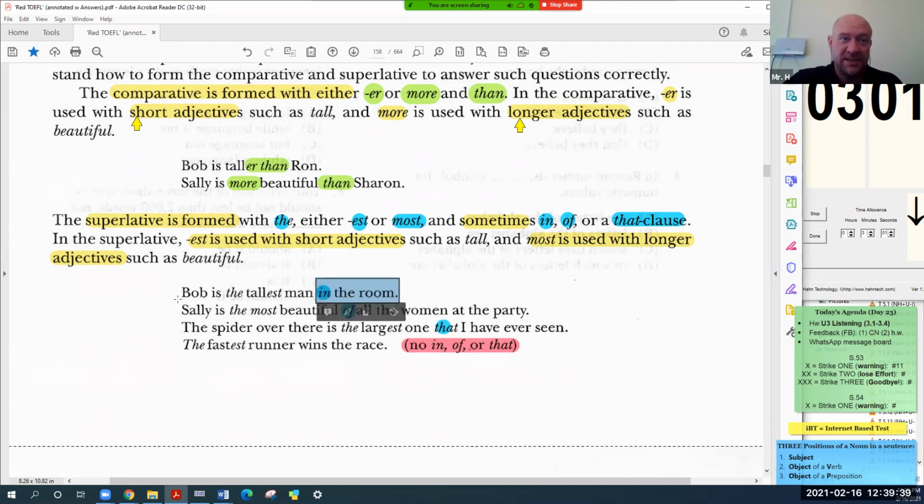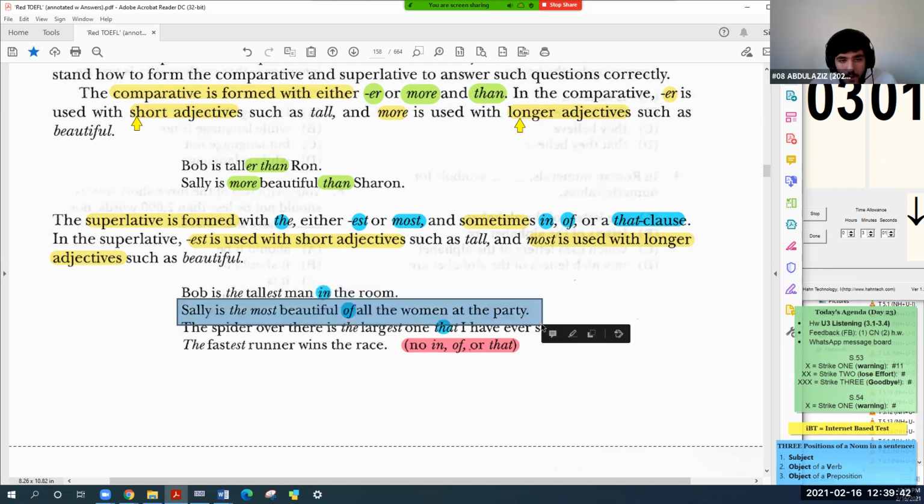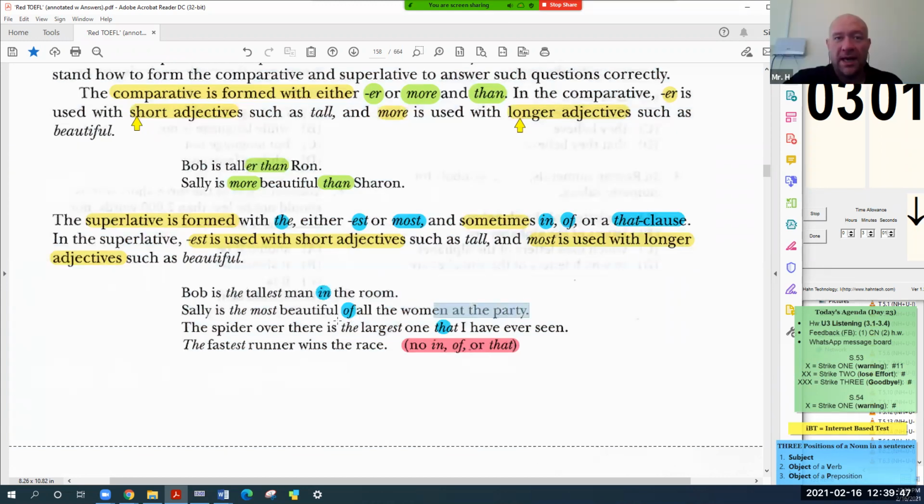Sally is the most beautiful of all the women at the party. Now, can I remove this part, of all the women at the party? No, let's make it clear. Well, the grammar is okay, but it is not clear. If you say Sally's the most beautiful, that's in the world, right? But you want to be more specific.